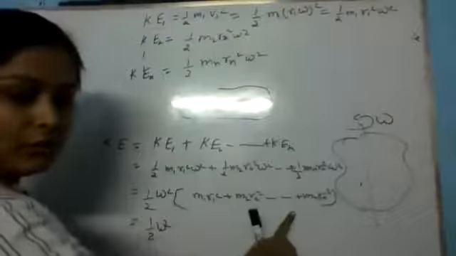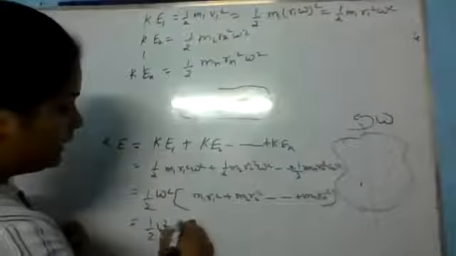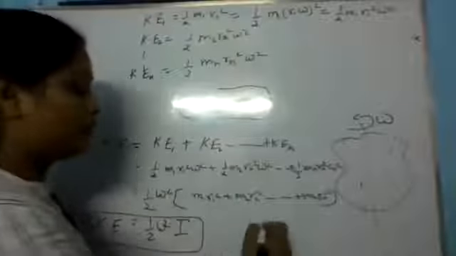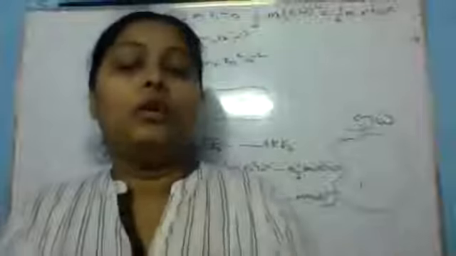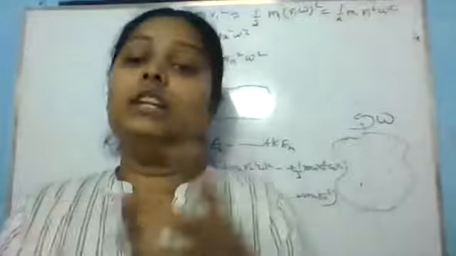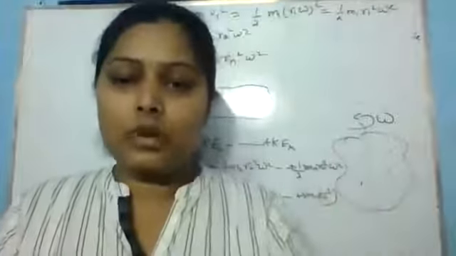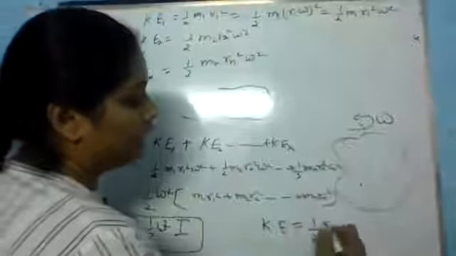And this, you know, is the summation of the moment of inertia of every particle. So it will be the total moment of inertia. So the kinetic energy of the rotating body will be equal to half I omega square. And as I told you, moment of inertia plays the same role which mass plays in linear motion. So in linear motion, the formula is half mv square, and in rotational motion, the formula is half I omega square.